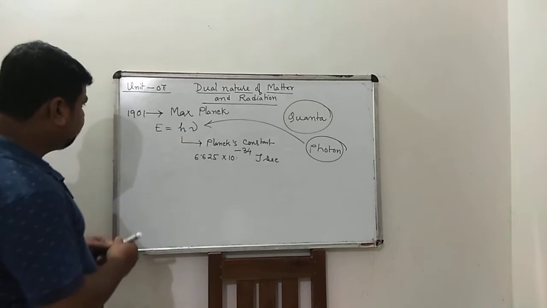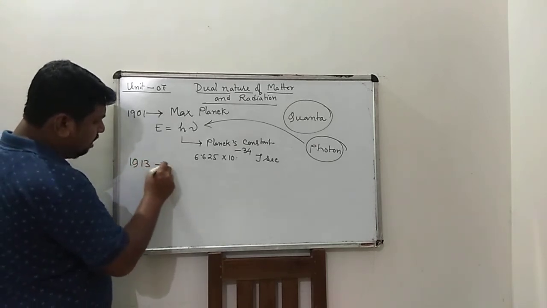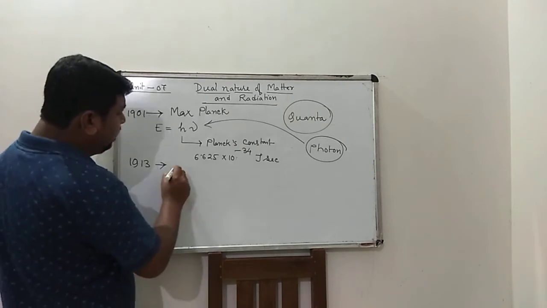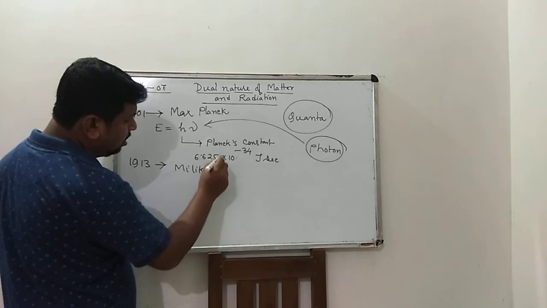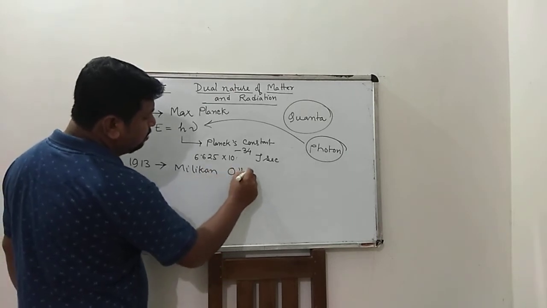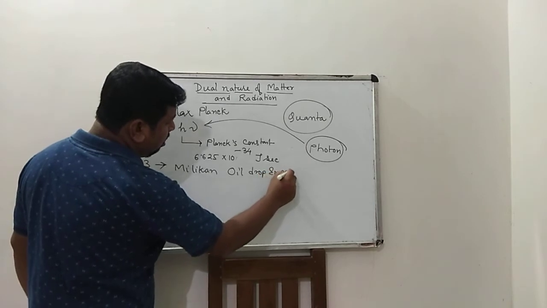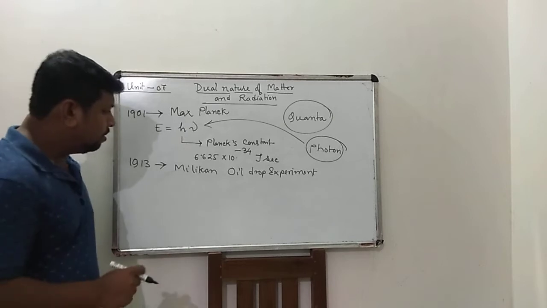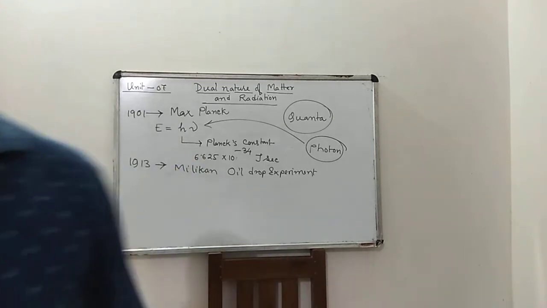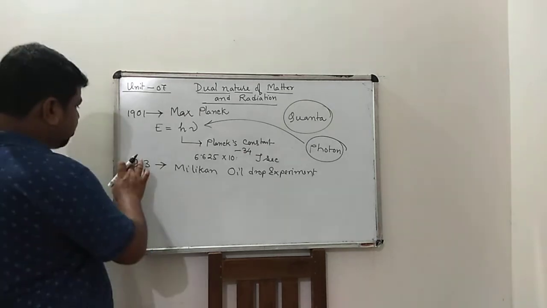Next, in 1913, Millikan's oil drop experiment.